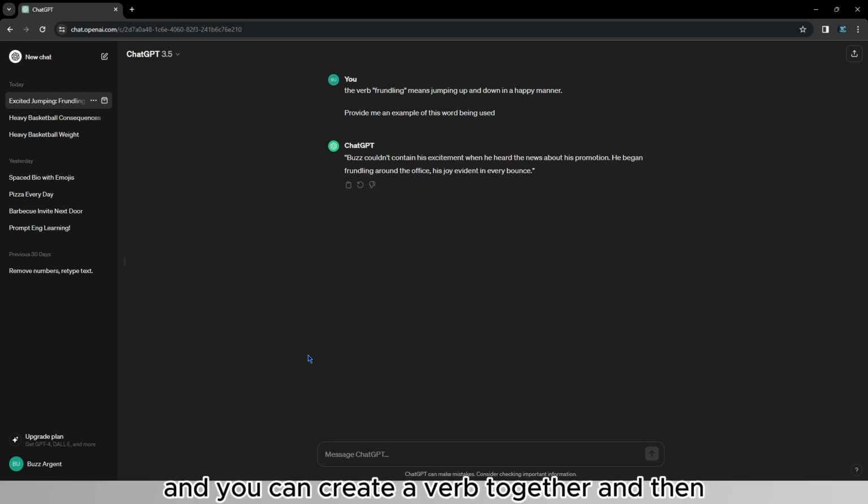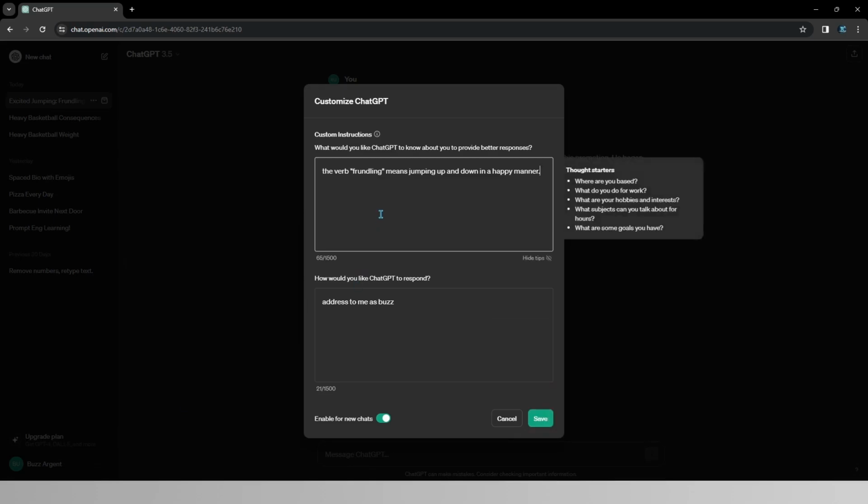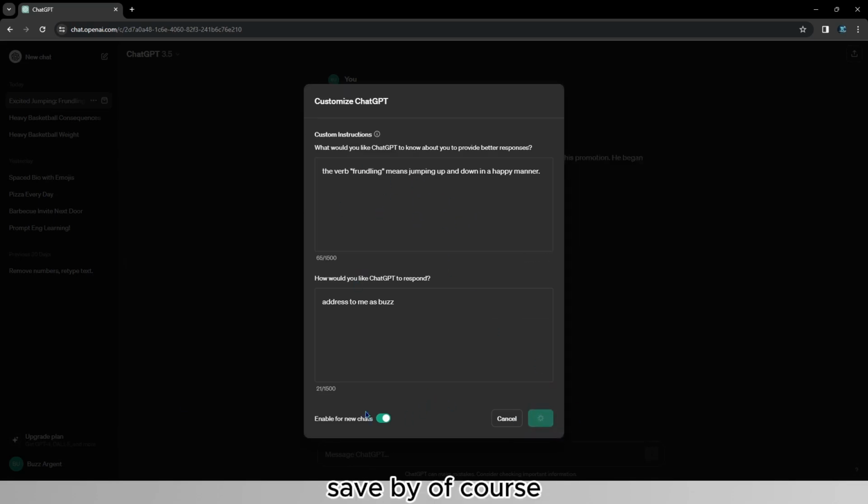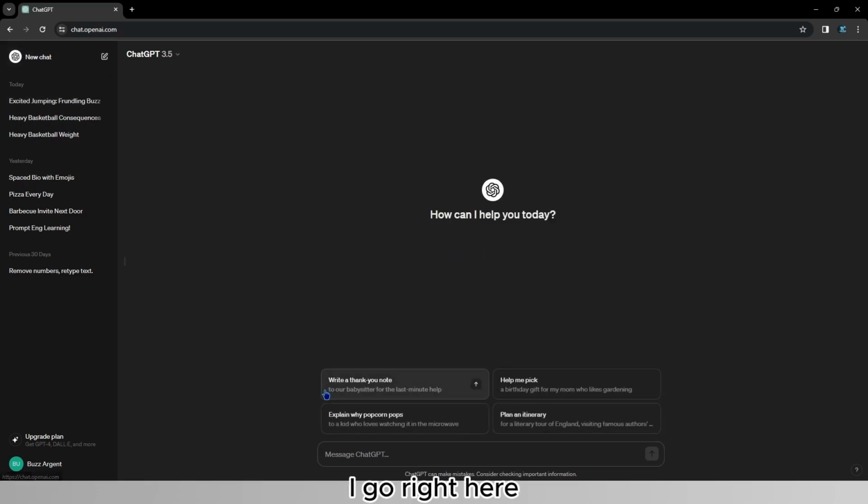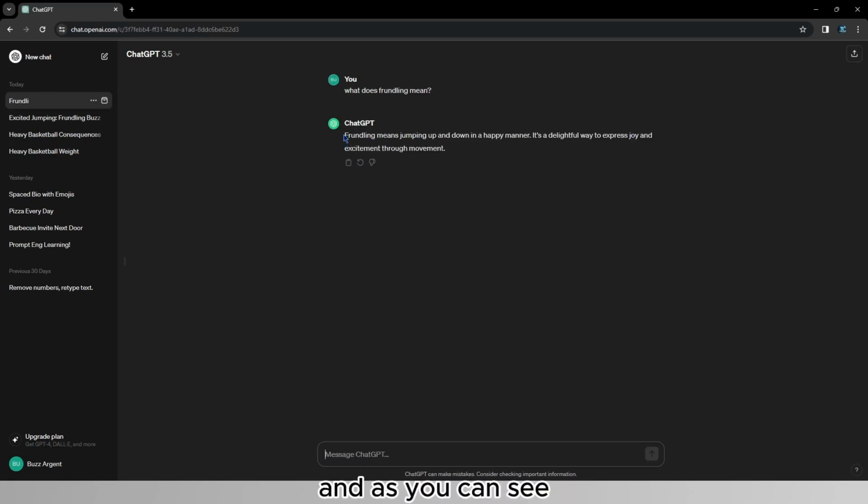And you can create a verb together and then feed once again the description to GPT, and it's going to flawlessly implement your verb. I could also go ahead in custom instructions, copy it here, save, by of course enabling for new chats. I go right here and I ask it, what does froodling mean? And as you can see, it's going to type like that, my definition, and also a slight add-on that it decided. So that's how you can teach ChatGPT new stuff from completely scratch and how to get good responses which are accurate by using one and few shot prompting.